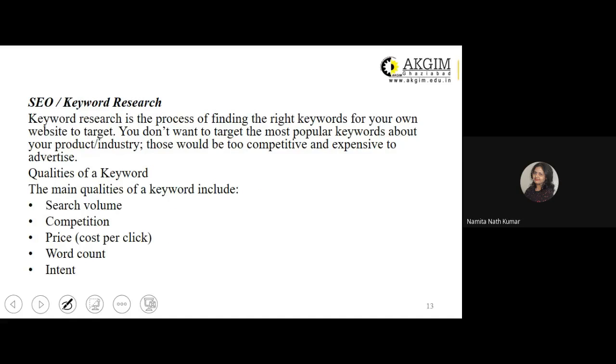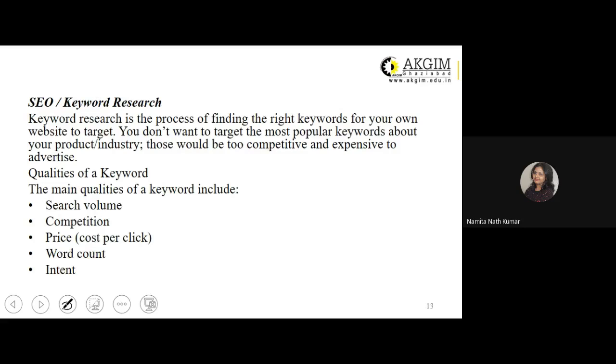Keyword research, that means deciding how to use or which type of keyword should you select to include in the content that you will be using in your website. So keyword research is the process of finding the right keywords for your own website to target. You don't want to target the most popular keywords about your product or industry. Those would be too competitive and expensive to advertise.